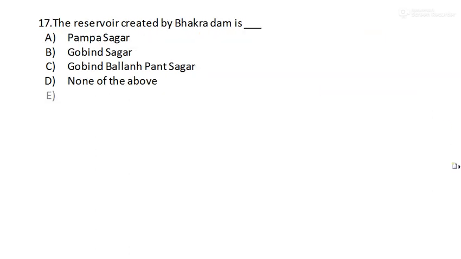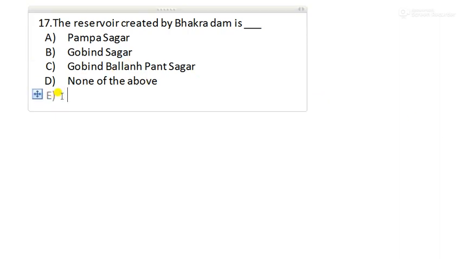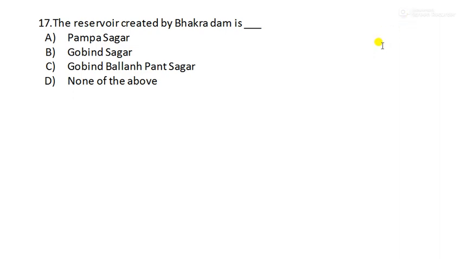Next is question number 17. The reservoir created by Bhakra Dam. You should be aware of this Bhakra Dam, and know in which state it is built.